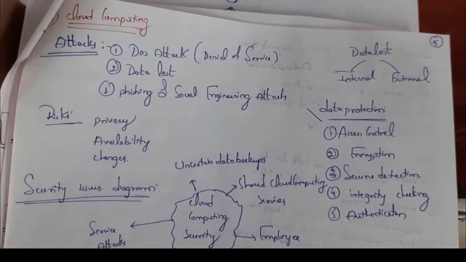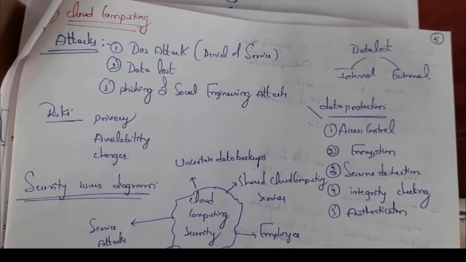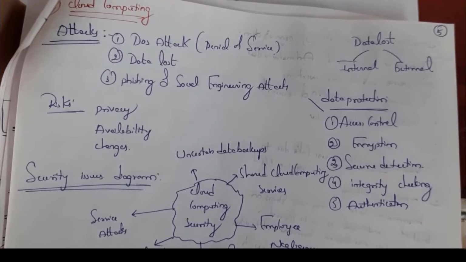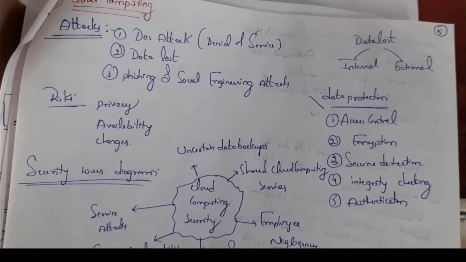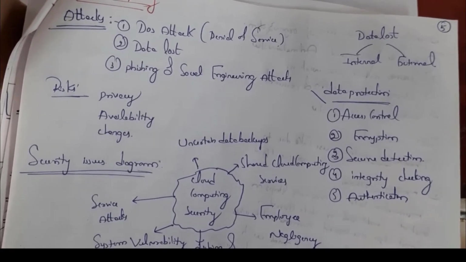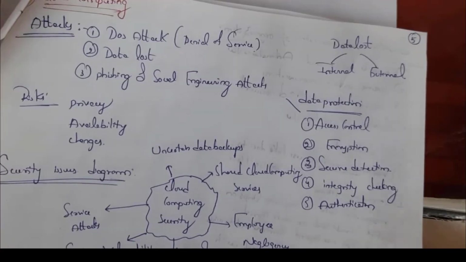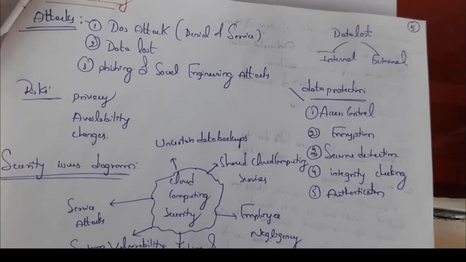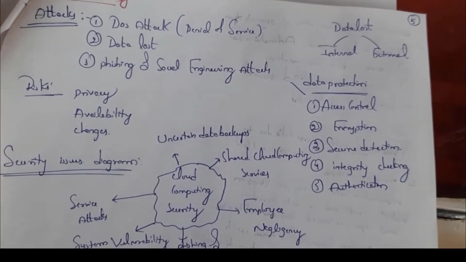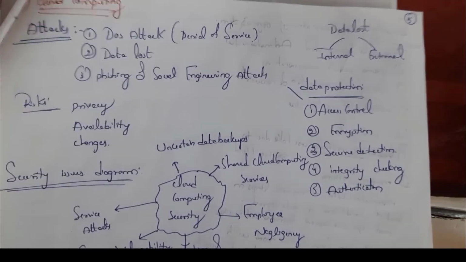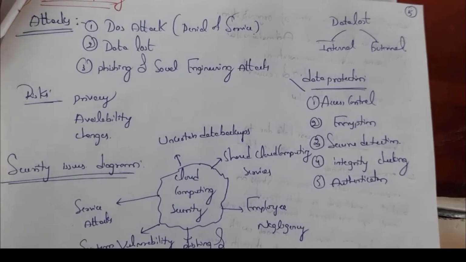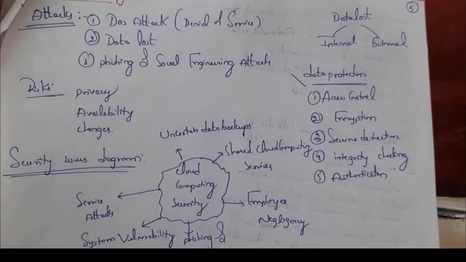Topic is cloud computing. See, almost everyone is using cloud because it is an online storage device. What is the advantage of cloud? There is no loss of data. For example, if you store information in pen drives or any other CD drives, there is a high possibility of loss of data. So, in order to protect our data, many of them are using cloud storage. And this cloud storage is low cost when compared to CDs or pen drives or hard disk.